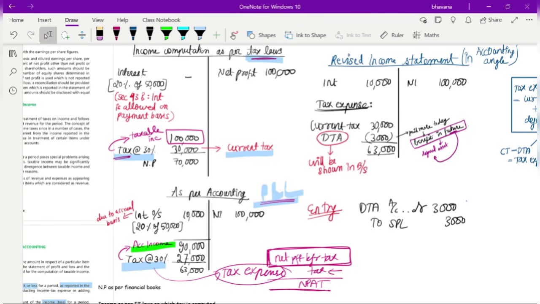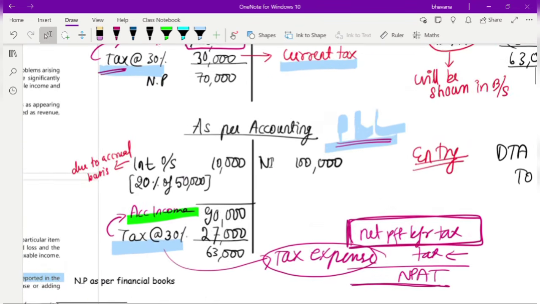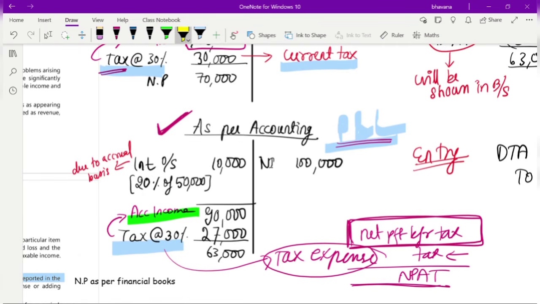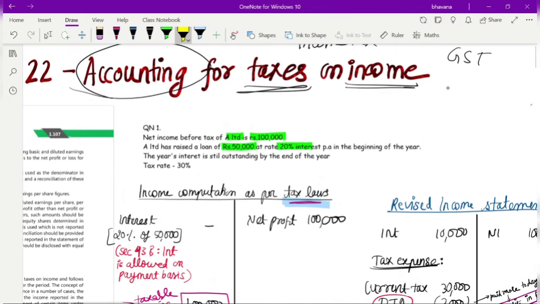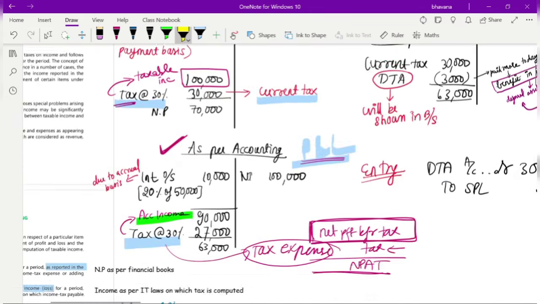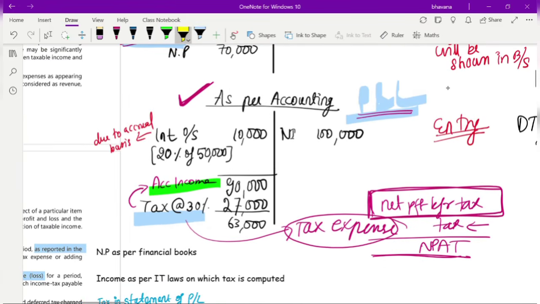So let's first find out the tax as per our accounting principles, or how you usually prepare our P&L account. In the question, as you saw, we had a net income before tax of A Limited of 1 lakh rupees. Also, in the question they have told that that particular year you have taken a loan of 50,000 rupees, for which you would need to pay an interest of 20%.